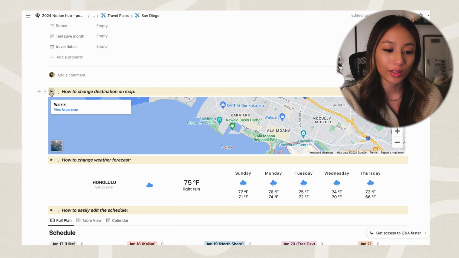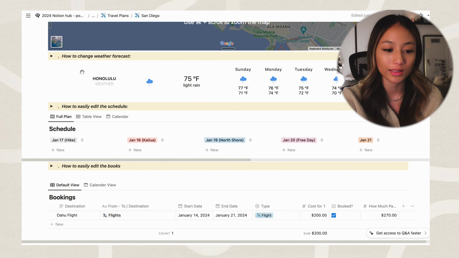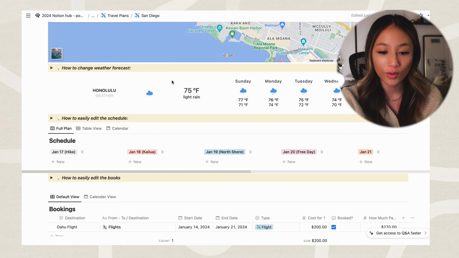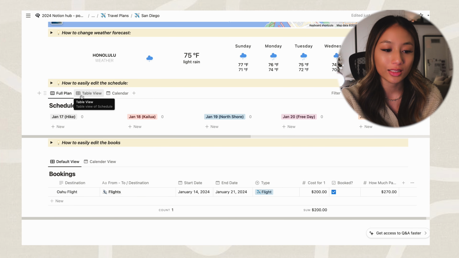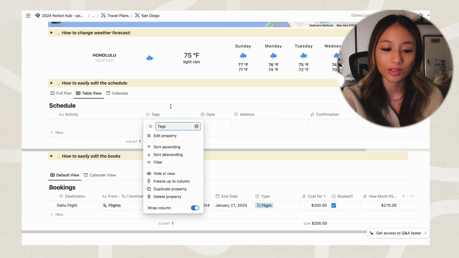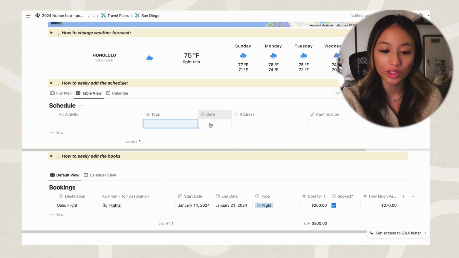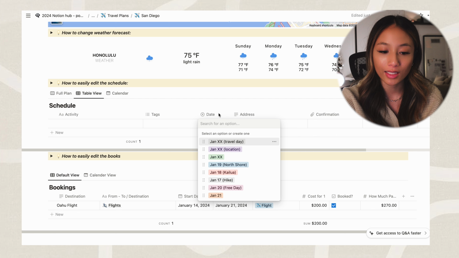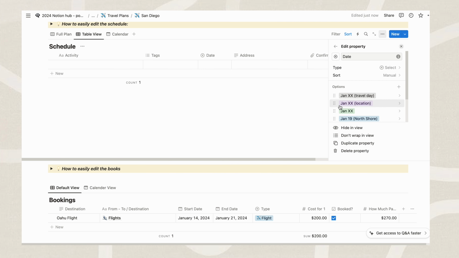And I tell you how you can change this destination on the map. It's just through an embed link, which is super easy. Again, how to change the weather forecast if you'd like, how to easily edit this schedule. But what I like to do is in this table view, I'll add the activity. The tags are like how long it'll take me to get there from whatever destination, the date we plan on doing it. So this date, you'll have to go into every single time you create a new plan.